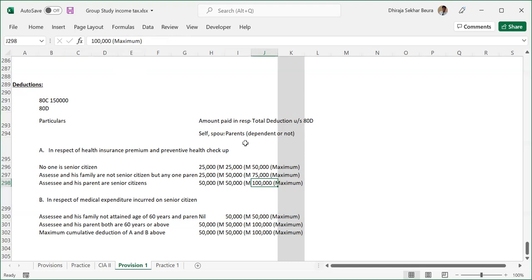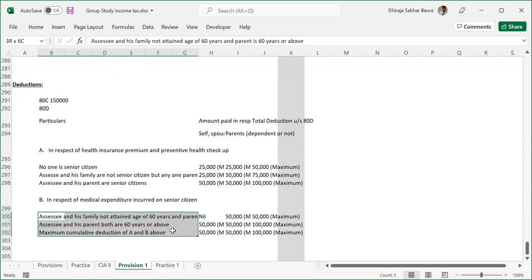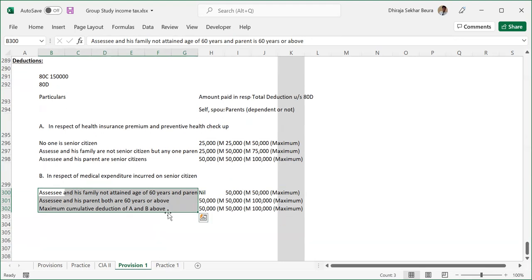Now, similarly, medical expenditure is covered here, like the medical expenditure I was talking about. Exactly similar types of exemption are available. I'm not going into detail about it, just these are the categories and these are the values that are allowed as deductions under this section. There are so many other sections.